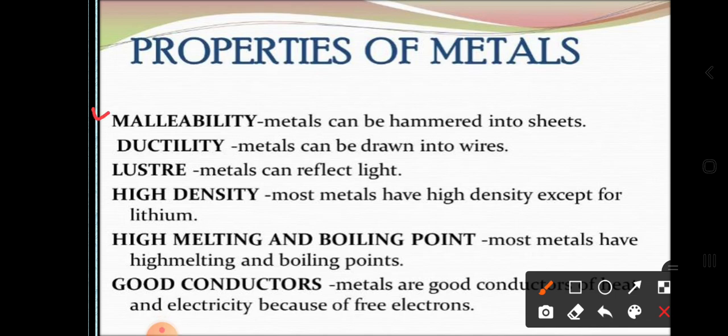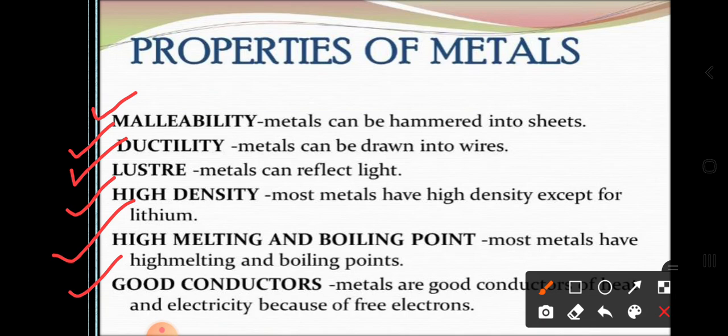The first one is malleability, the next one is ductility, then luster property, high density, high melting and boiling point of the metal, and good conductors. So on this basis we are going to learn the properties of the metal.